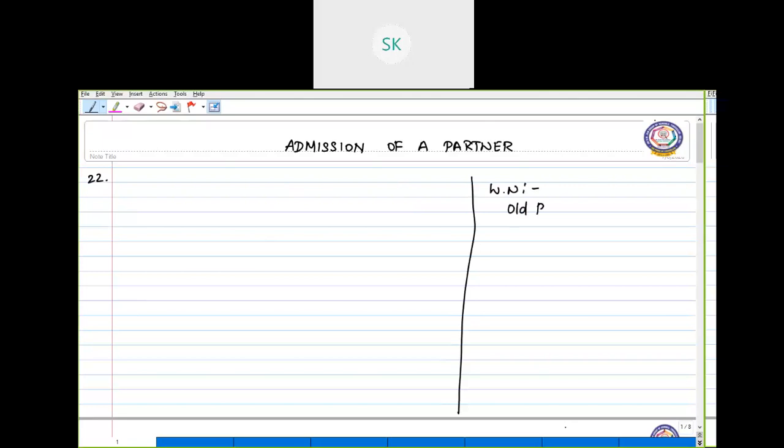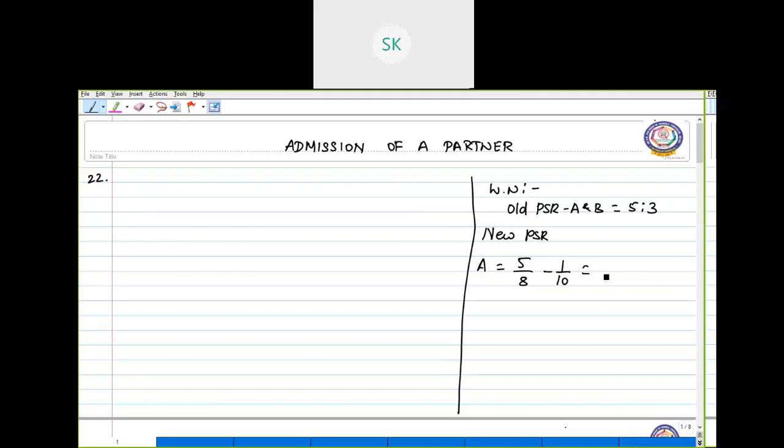The old PSR of A and B is 5:3, and C is coming for 1/5 share, which he is going to get from 1/10 from A and 1/10 from B. Okay, so A is going to surrender 1/10. So now we'll find out the new profit sharing ratio for A. From his share of 5 by 8, A is surrendering 1/10 for C.